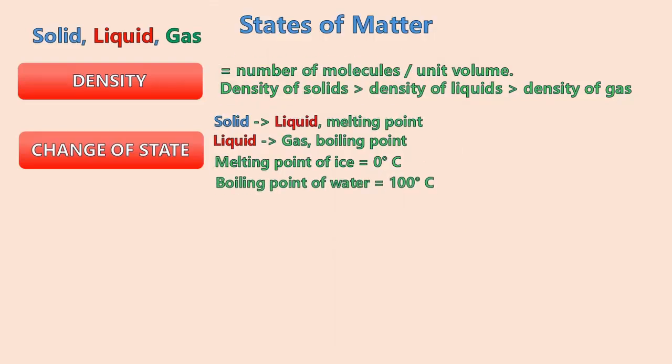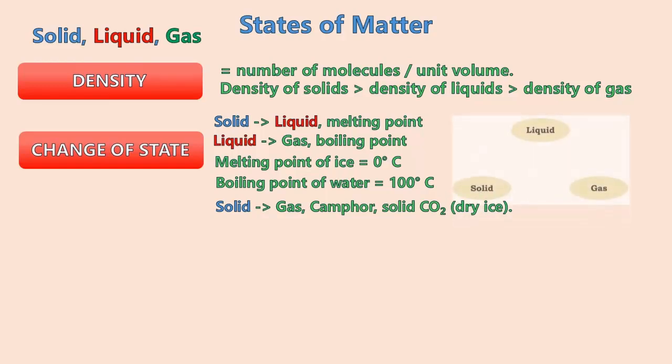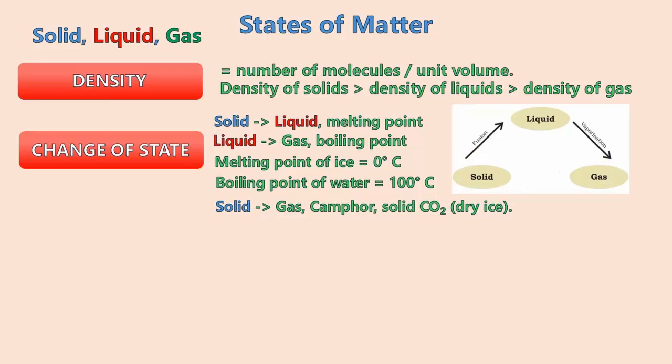Note, some solids will directly become gas when heated. For example, camphor and solid carbon dioxide or solid CO2, also known as dry ice. To summarize the process, we can look at this matter state diagram. You heat a solid, fusion happens and it becomes liquid. Liquid, when heated, vaporization happens and it becomes gas.